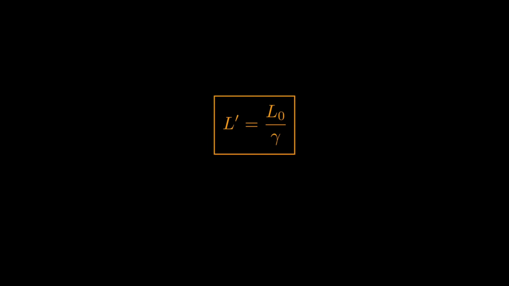The faster you move, the shorter distances become along your direction of travel, and that connects directly to momentum in our next step. We've seen gamma change time and shrink distances. The next thing it changes is momentum. In everyday physics, momentum is just mass times velocity. The faster something moves, the more momentum it carries.